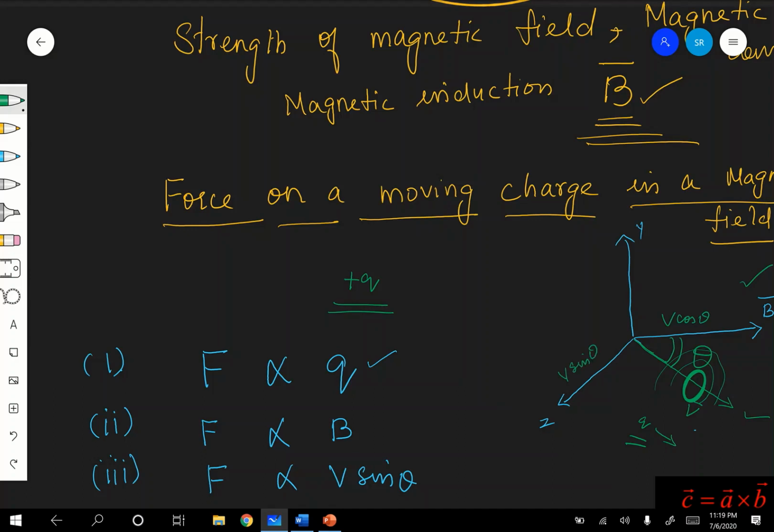Hope you are following, children. It is the perpendicular component. It is X, it is Y, and this is Z. X and Z directions are perpendicular only. See here, this is V. Therefore, it should be V cos theta. Why? Because it makes an angle theta with B. Therefore, the component of velocity in the direction of the magnetic field is V cos theta. Correct? Okay.